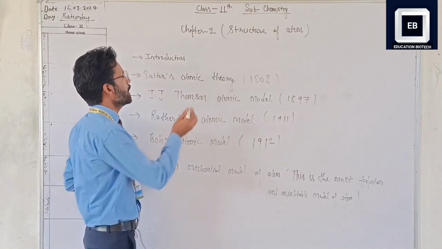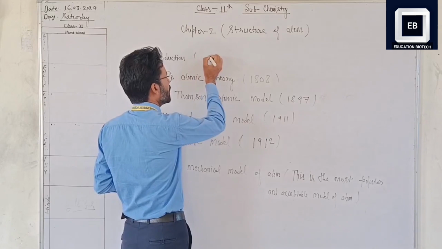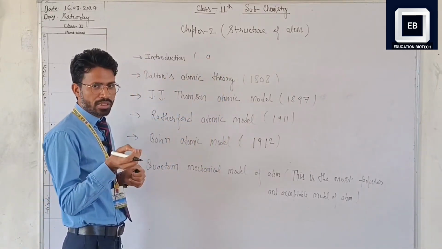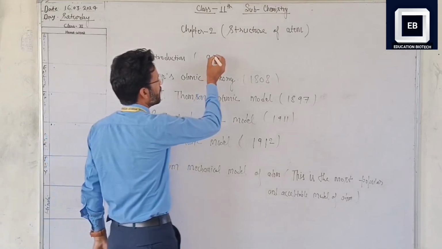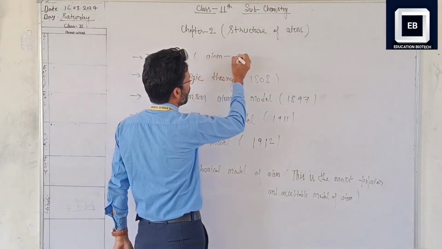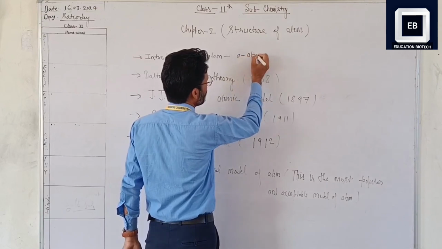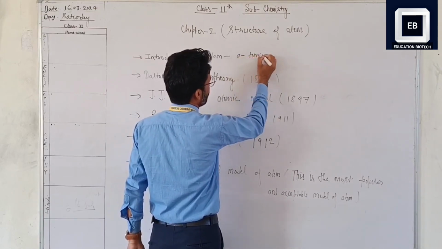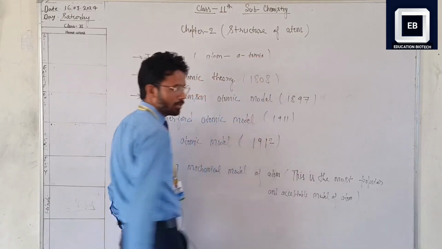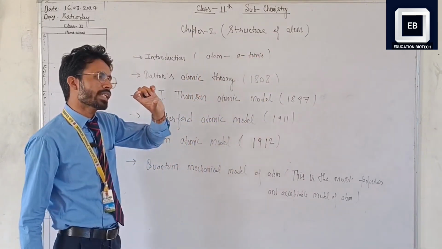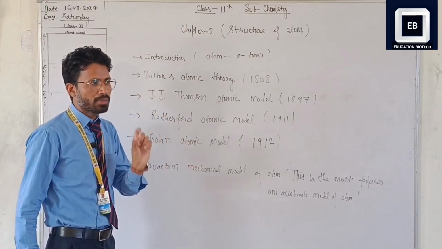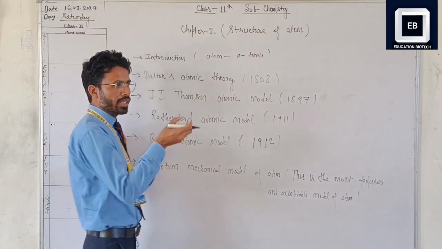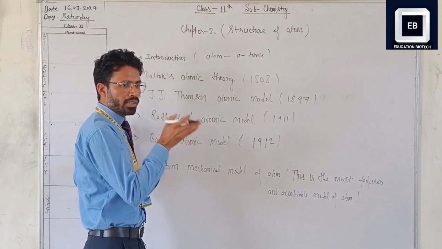In the introductory part we see what is the meaning of atom. Atom is derived from the Greek word atomos, which means something which cannot be further divided. Atomos means the smallest thing which cannot be further divided or cut into smaller parts.